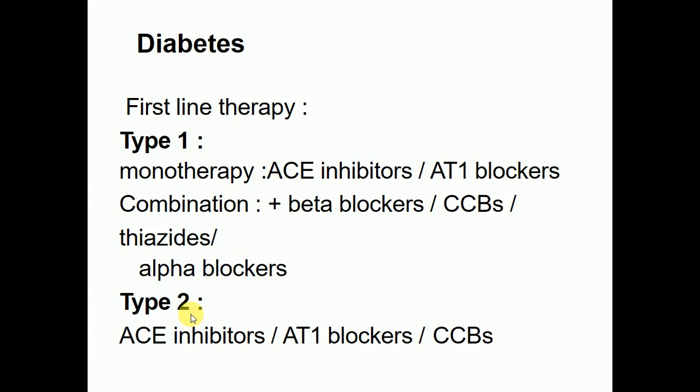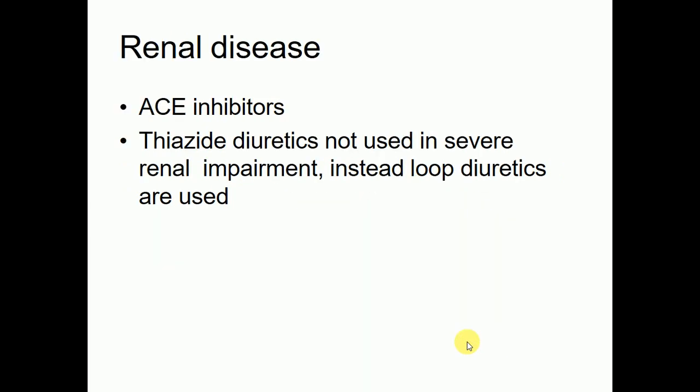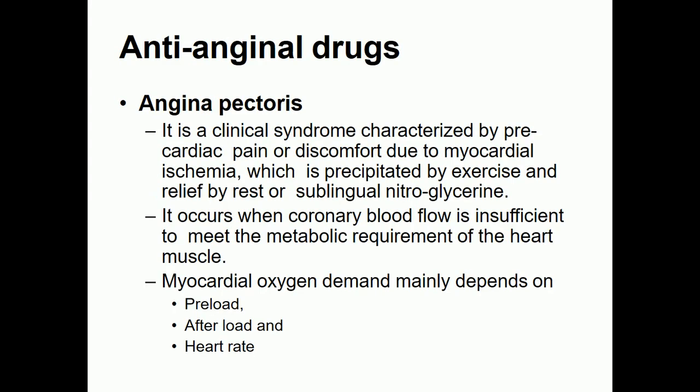While in type 2 diabetes mellitus, ACE inhibitors, angiotensin converting enzyme inhibitors, are used, and AT1 blockers are also used, while calcium channel blockers are also used in type 2 diabetes. Especially in renal disease, ACE inhibitors can be recommended, while thiazide diuretics are not used in severe renal impairment. Instead, loop diuretics are used, hydrochlorothiazide and many more drugs.